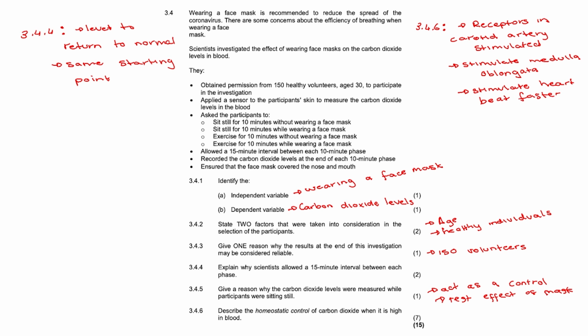The breathing muscles, the intercostal muscles and the diaphragm, are also stimulated to contract more actively. This allows the rate and the depth of breathing to increase. Due to this increase, more carbon dioxide is transported to the lungs and exhaled. The carbon dioxide level in the blood then returns to normal.